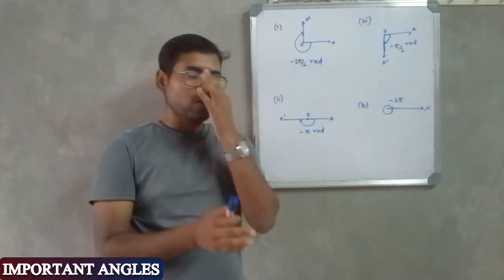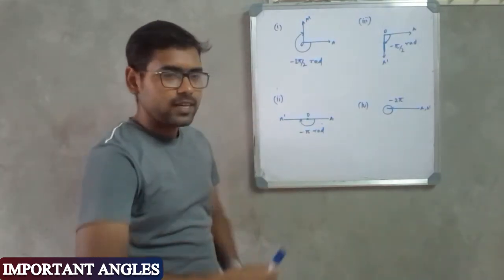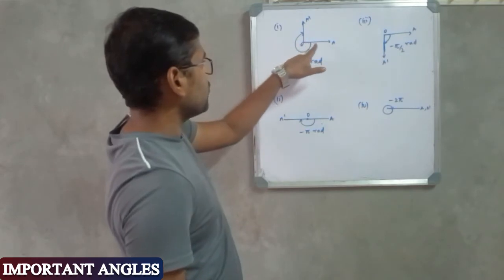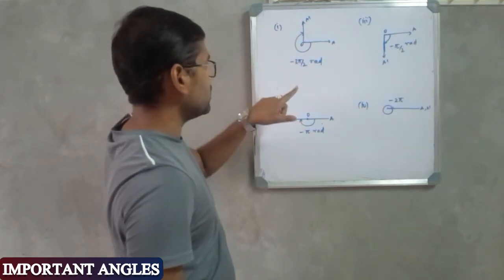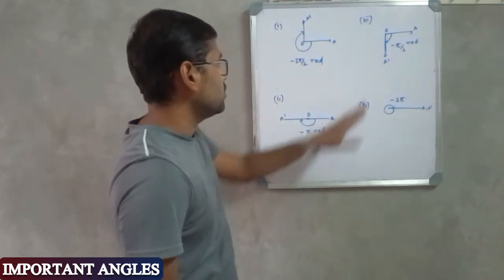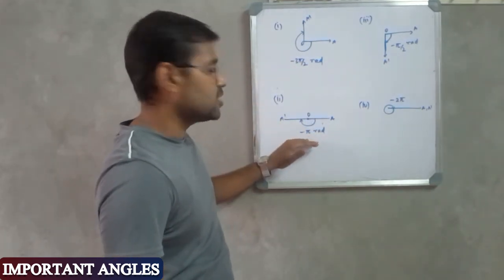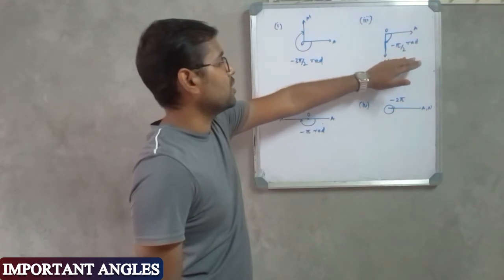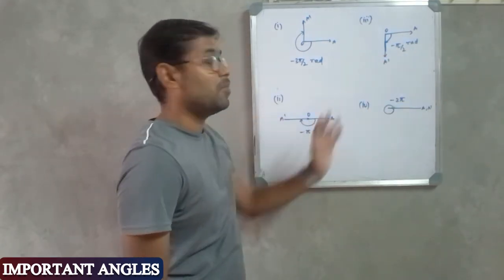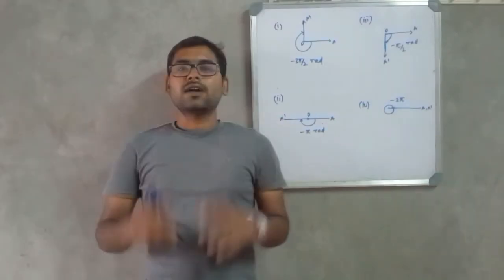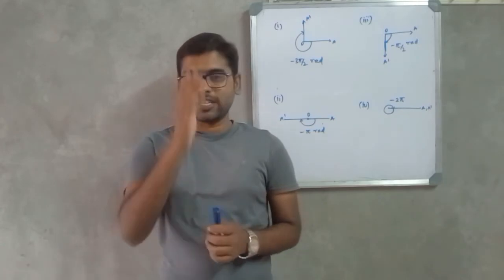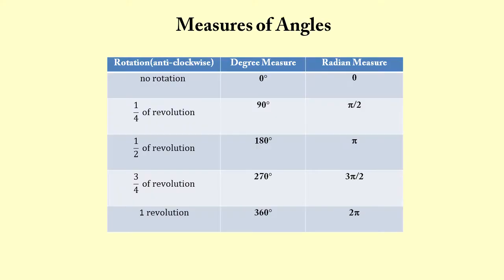Guys, in the case of radians also, if the angle is measured in the clockwise direction, the angle will be taken as negative. For example, if the rotation of the line segment is in the clockwise direction, this angle will be equal to minus 3 pi by 2 radians, here it will be minus pi radians, here minus pi by 2 radians, and for a complete revolution we have minus 2 pi radians. Everything that we have studied till now can be summarized using a simple table that you can see on your screen.